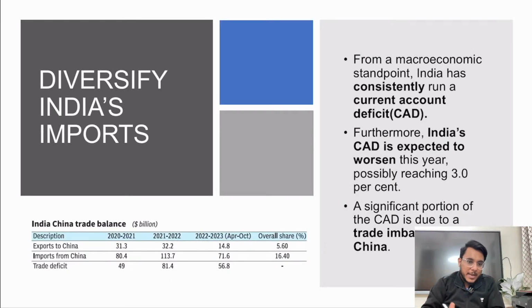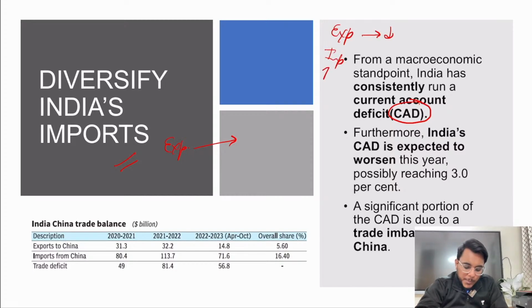The next thing that is coming here is that, guys, if we sign the free trade agreements, India's exports will increase. And if India's exports increase, the high current account deficit in India will also come down. Now, what is current account deficit? Basically, when a country is exporting less but is importing more, the country will develop a current account deficit.